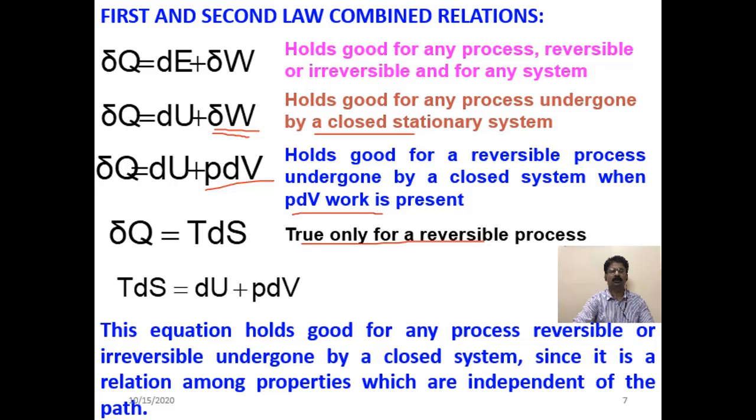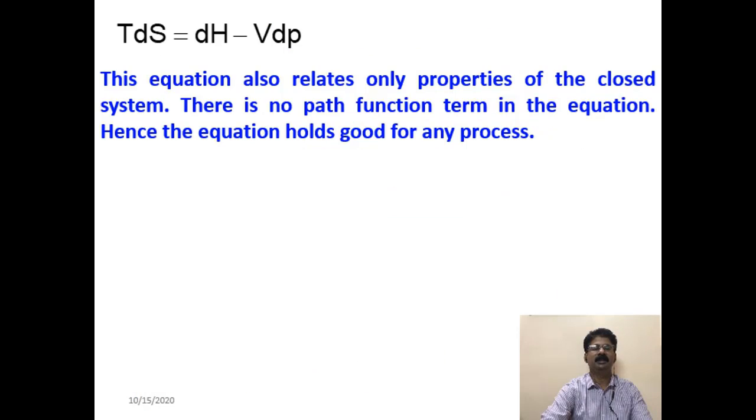TdS = dU + PdV. This equation holds good for any process, reversible or irreversible, undergone by a closed system, since it is a relation among properties which are independent of the path. So this already we discussed in the previous slide. And TdS = dH − VdP. So this equation also relates only properties of the closed system. So there is no path function term in the equation, hence the equation holds good for any process.